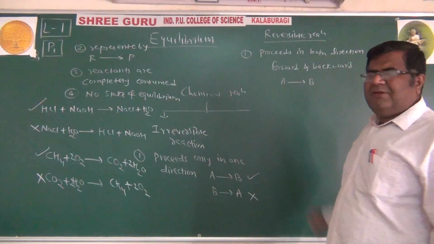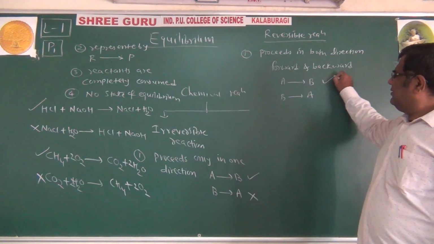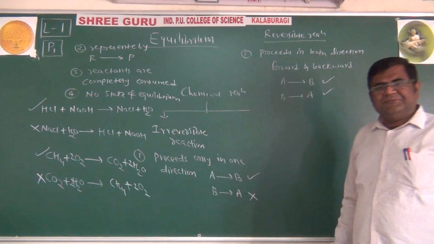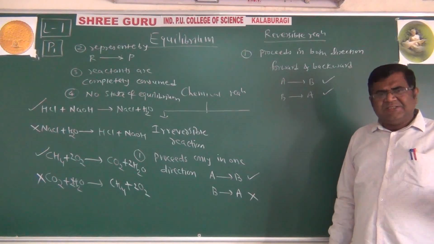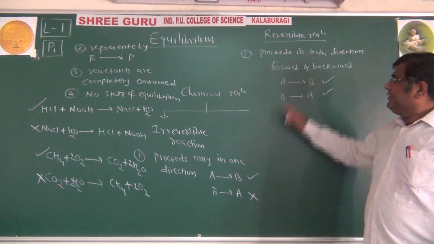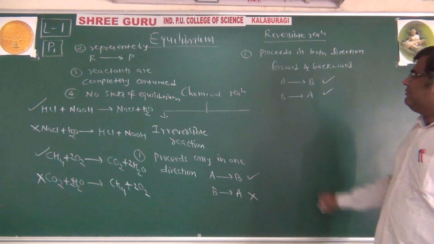Reactant A gives B and reactant B gives A. Both reactions are possible here. This is the type of reaction we are talking about. There are many such reactions in chemistry. It proceeds in both directions, forward and backward reaction.